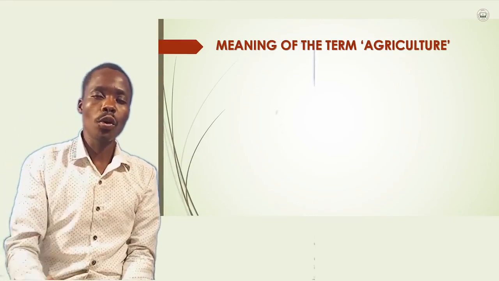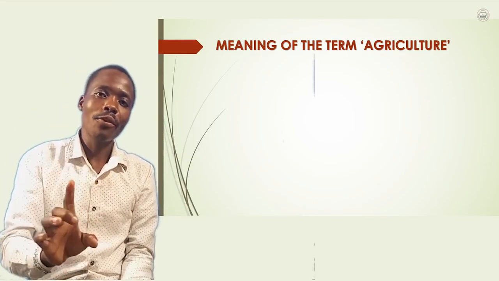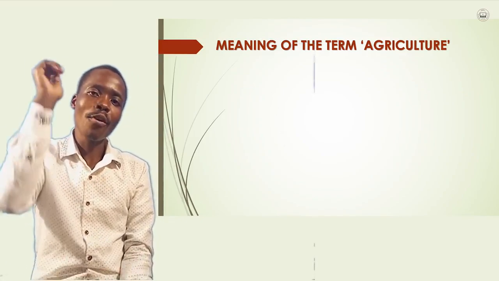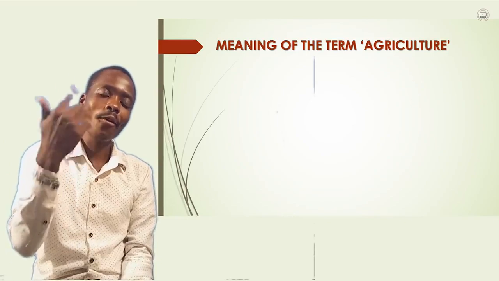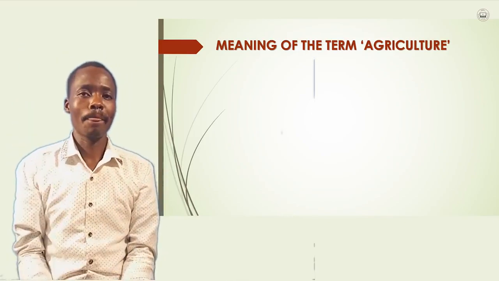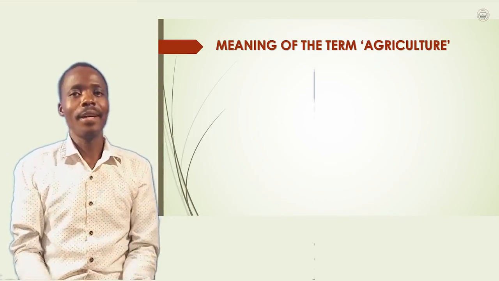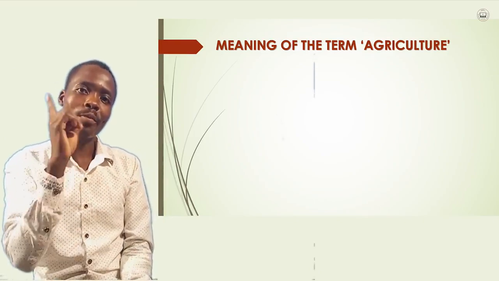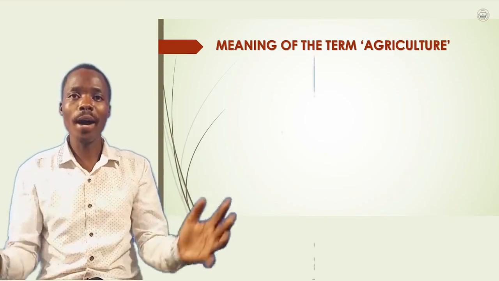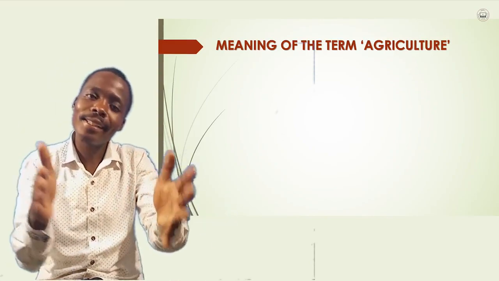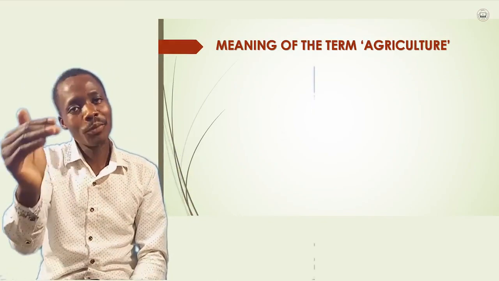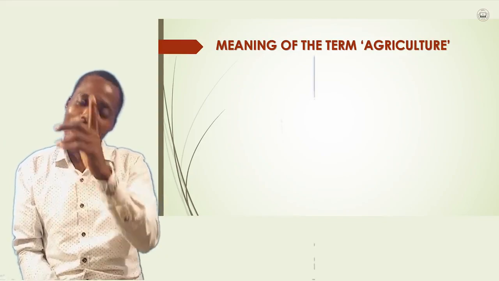So agriculture itself, that is the growing of crops and rearing of animals for people's use. Listen to this. Not only that will be the definition for agriculture, because there are also other terms related to agriculture, and those ones are worth being discussed.